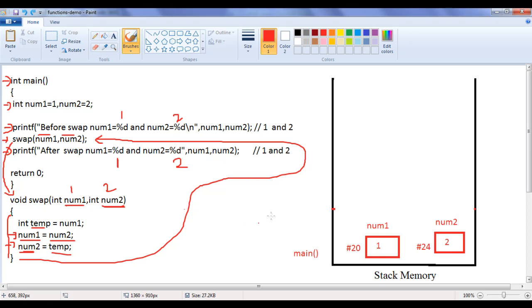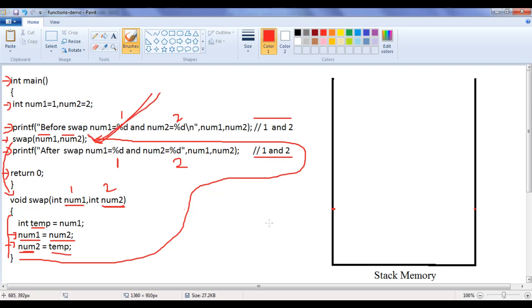That's how this code works. And then the return 0 sends 0 to the operating system, telling that the program has executed successfully, and then the program execution ends, and then the local variables of the main function are deallocated and main function is taken out from the stack, guys. So here when we say pass by value, the actual parameters do not get affected, guys.